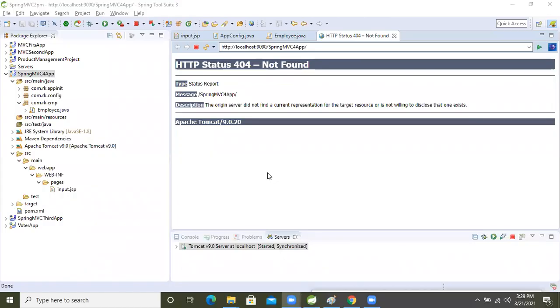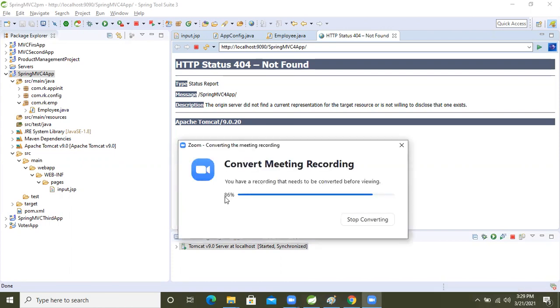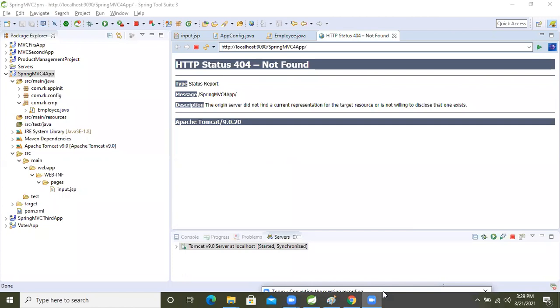Yes, the application is completed, right? But in the background, the last video conversation is also happening. Because of that, my computer is not able to process. After stopping the screen sharing, the last 14-minute video conversion is still happening in the background, and my processor is not able to keep up. 87% is still converted. Now, after stopping the screen share, the application is running.